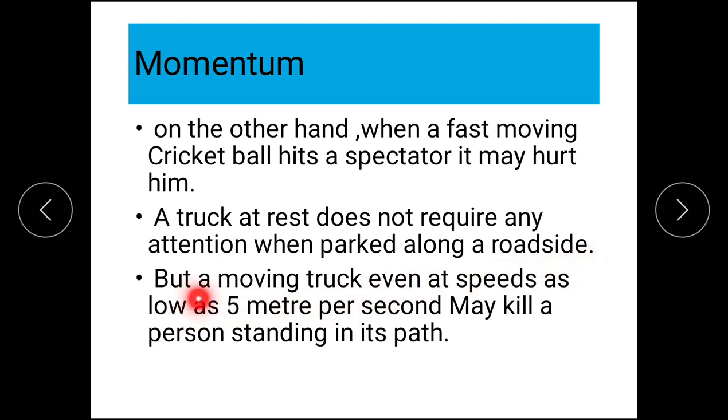But the same truck, when it starts moving, even at a very low speed of say 5 meter per second, can kill a person standing in its path. Same truck, so the mass was the same.